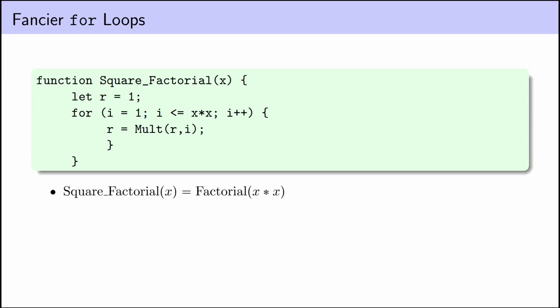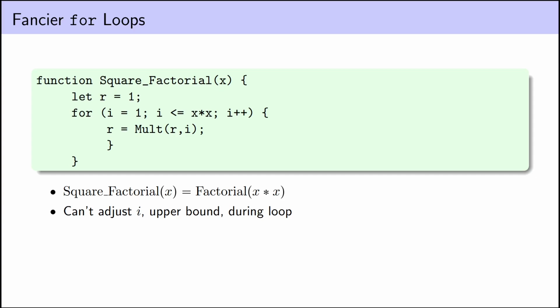And using this sort of procedure, we can show that any basic for loop, where the upper bound is given by some primitive recursive function, is primitive recursive, because it's just a composition of the function that represents that upper bound, and the function where that upper bound is replaced by x. We still need to be a little bit strict about what sorts of for loops we're allowed in our programs without leaving the world of the primitive recursive functions.